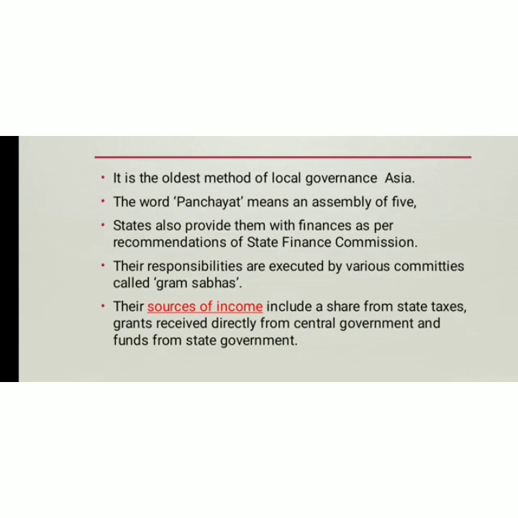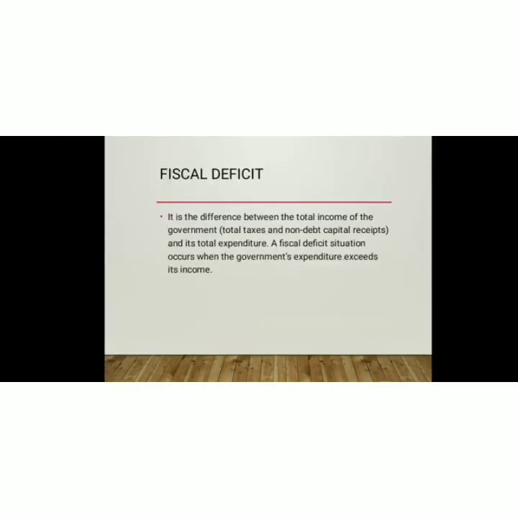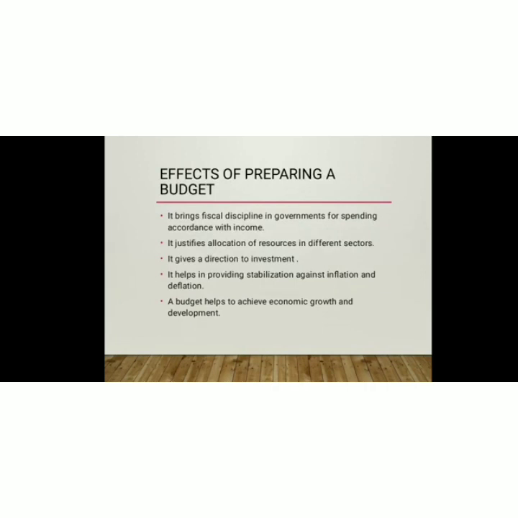Now let us look into the other topic, that is the effects of preparing a budget. There are different effects, you can say advantages, of preparing a budget. The very first one is that it brings a fiscal discipline. Now when we say fiscal discipline, it refers to the ability of the government to balance between the revenues and the expenditure, that is between their income and expenditure. So preparing a budget gives the government an idea as to how much expenditure they can do in accordance with the income that they get, so that the deficit can be in control.